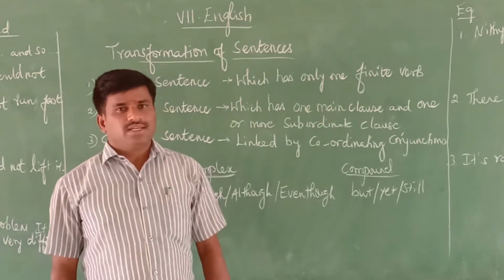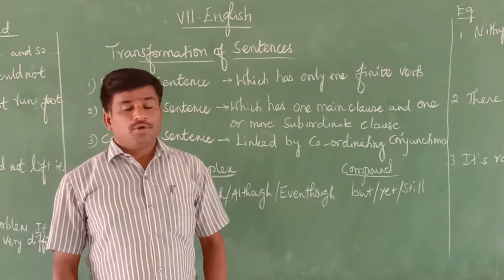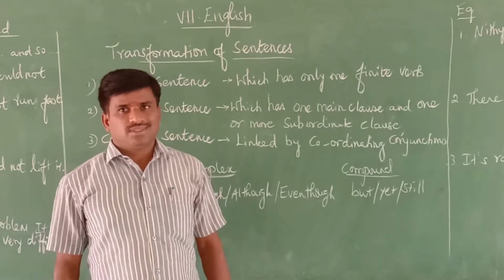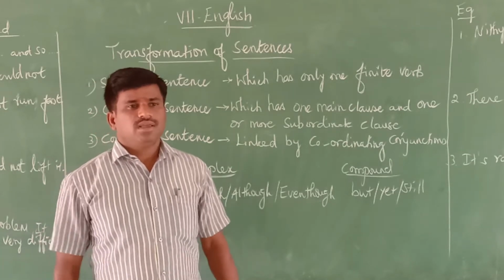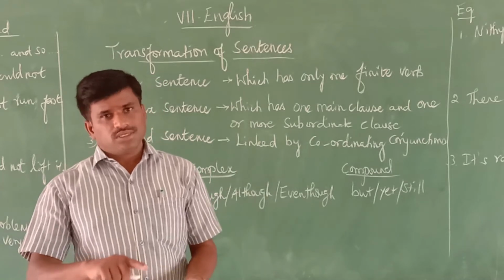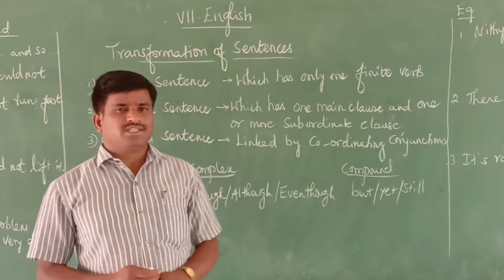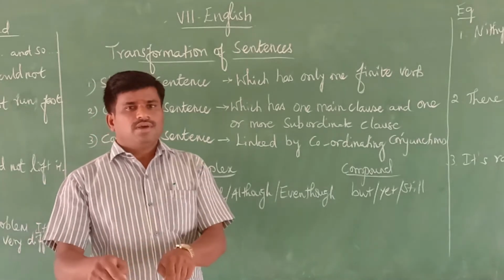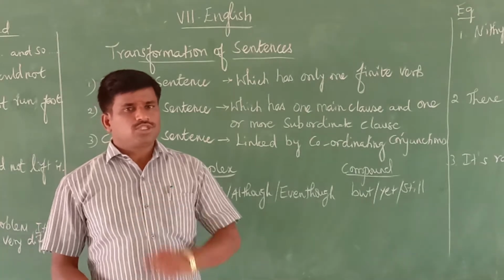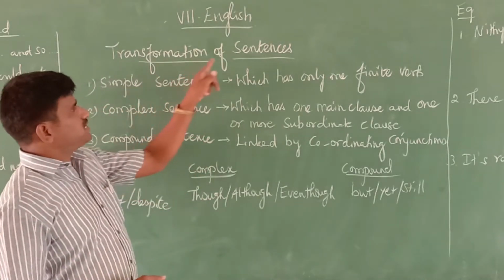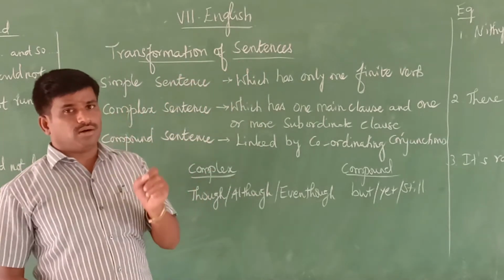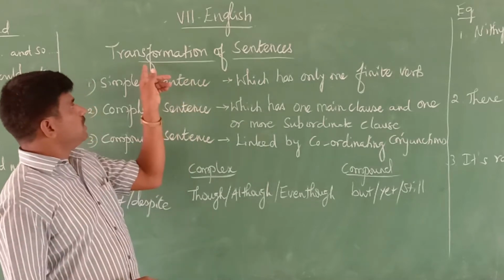In 7th standard English, now we go for grammar. That is in Section B, Section B Part 2. There are 2 sections in Section B. Part 2 grammar we are going to see now. The first one: transformation of sentence. What is the topic? We are going to see now.